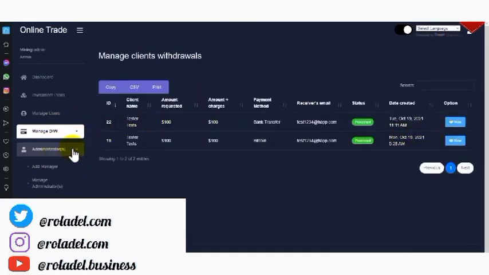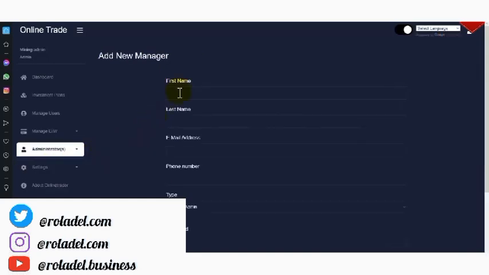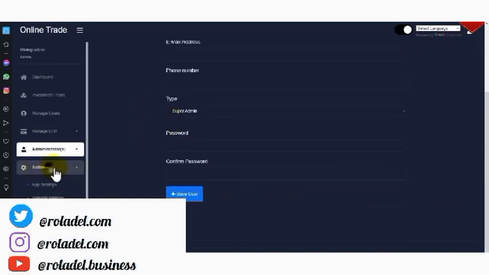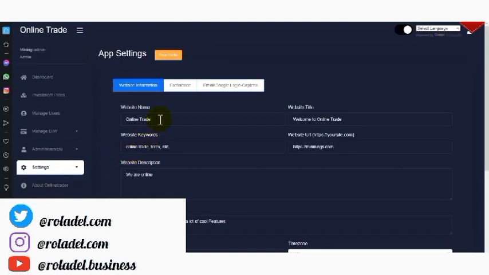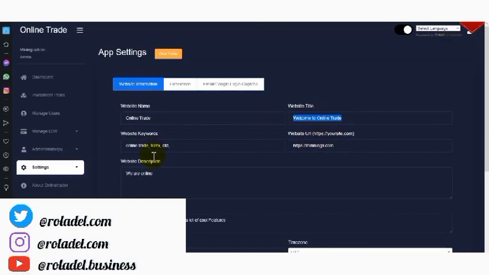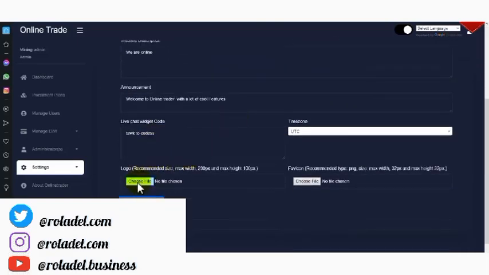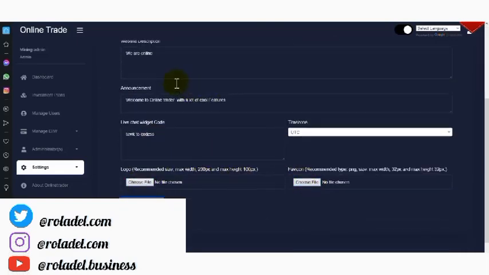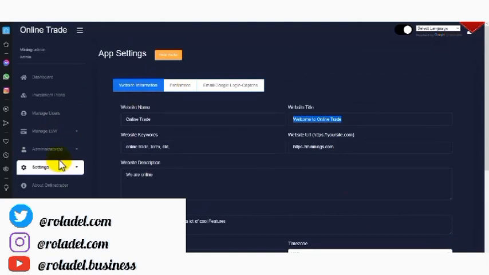In this section, you can add admin. You can decide to make a user admin, or you can just create an admin account over here. So that's it for those. Then we have the settings. We have the website setting. We have the app setting here. This is where you are able to manage the website information. You can place the website name. You can change this particular one to your company name. Then we have the website title. You can change this as well. We have the website URL, so you can change this. You can change everything. Then you can add your website logo here, then your website icon.